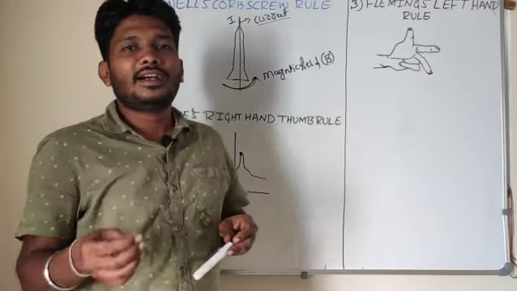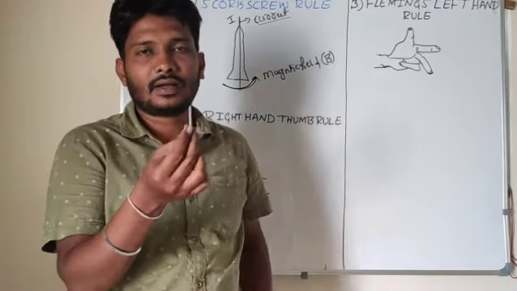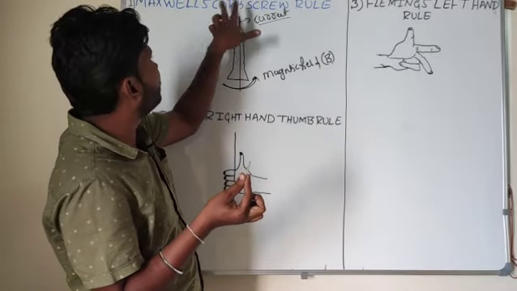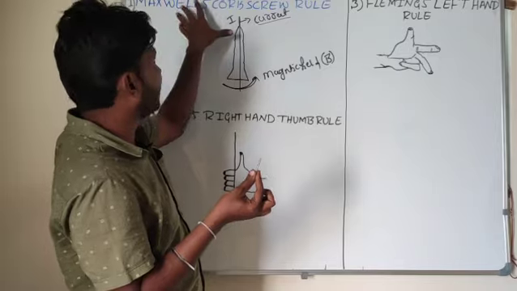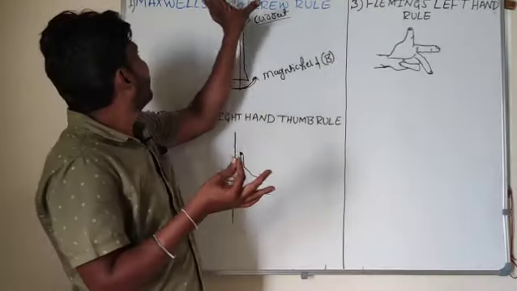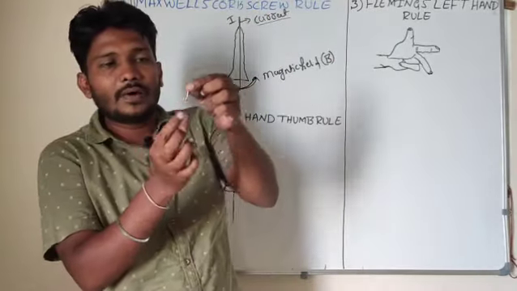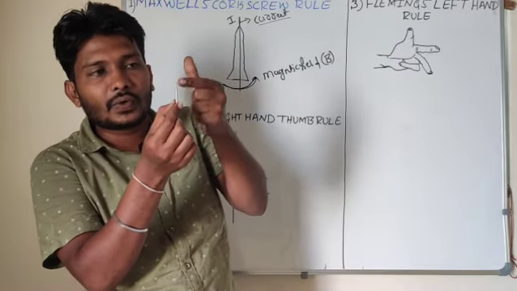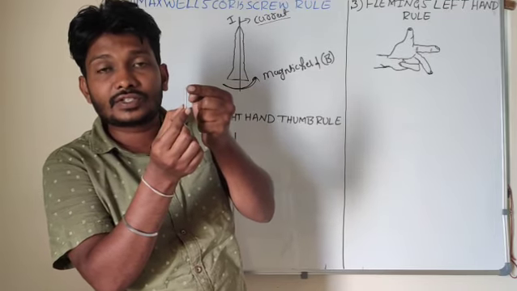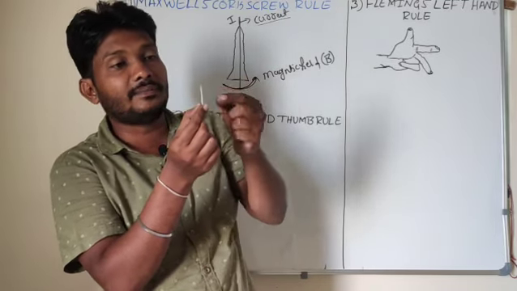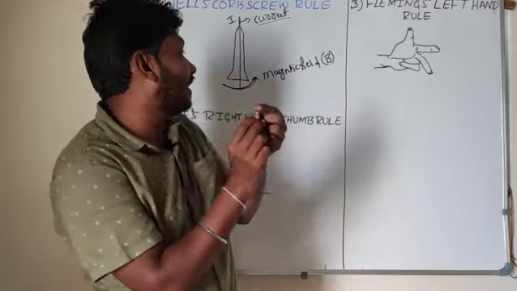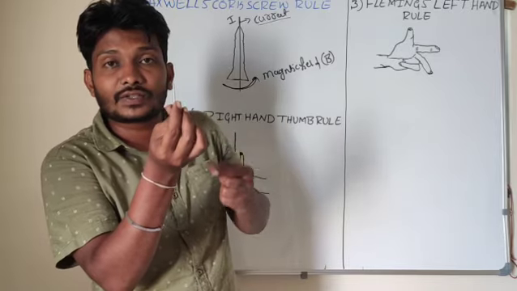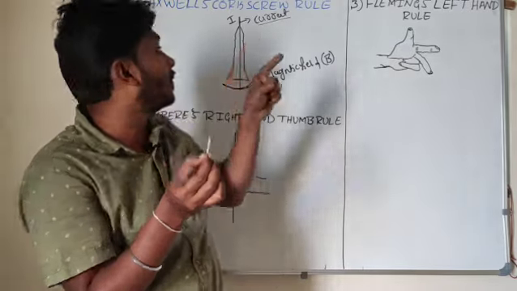Let me show you one screw here. For example, this is one screw, according to the Maxwell corkscrew rule. I take the tip of the screw here, and this screw advances in the direction of the current. For example, I am giving an anti-clockwise rotation like this. If I start rotating, the screw moves in the upward direction, right?